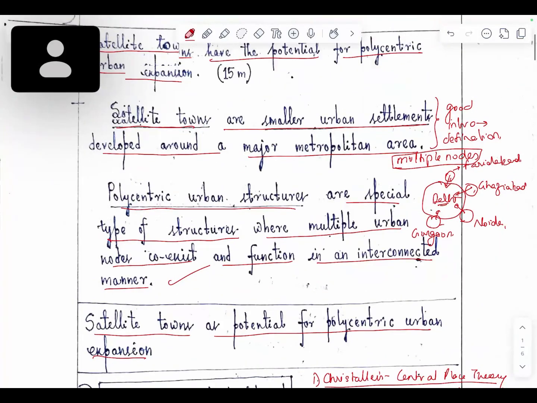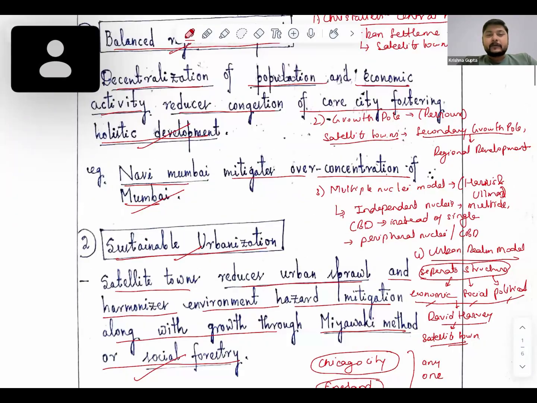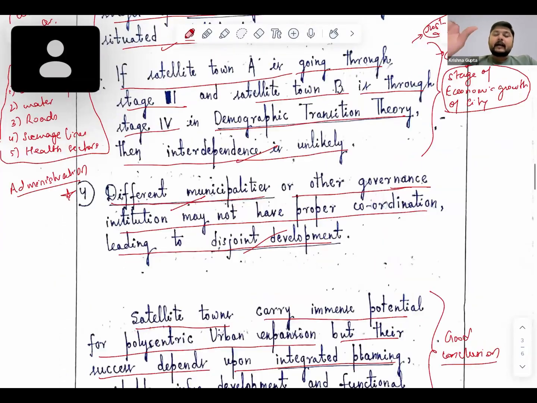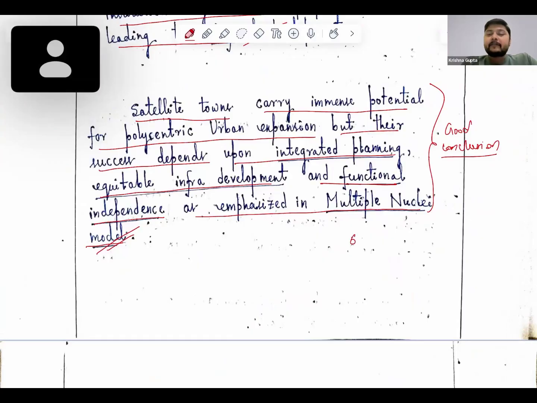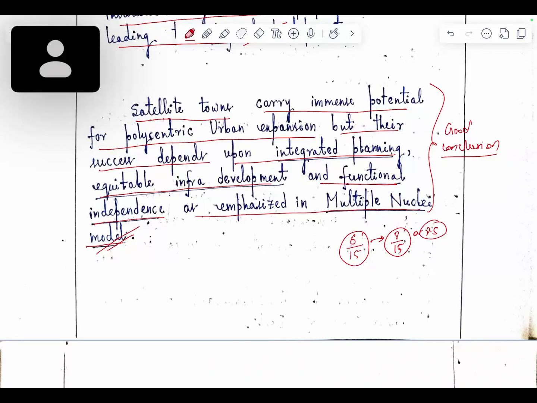Yes, sir. Okay. So I can see here that for the answer which we have written here, I'll be giving you 6 out of 15. But if you add all these points and parts here, you can get around 8 out of 15 to 8.5 out of 15. So this can be the score.